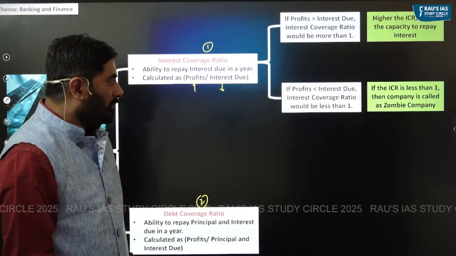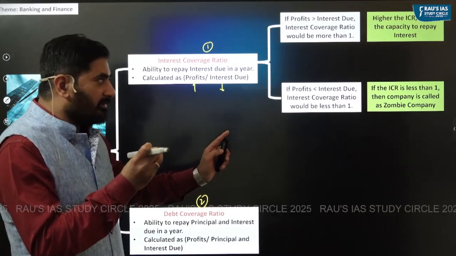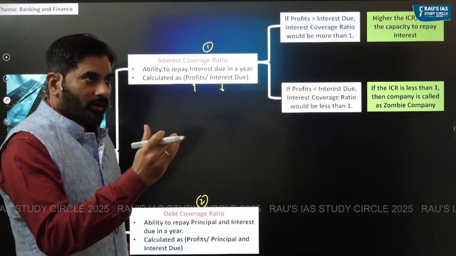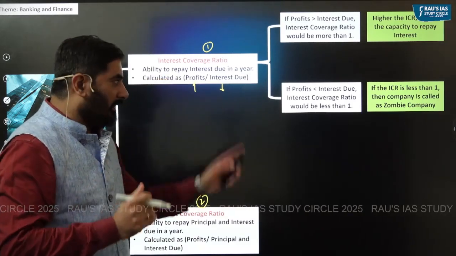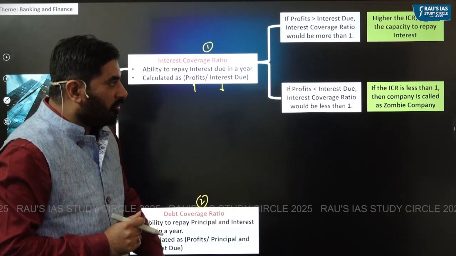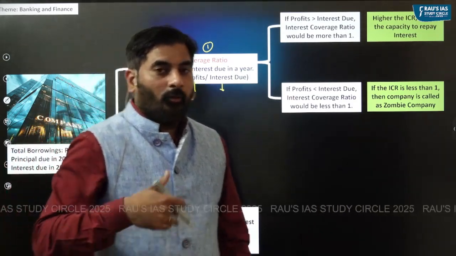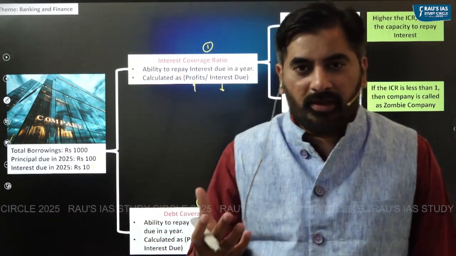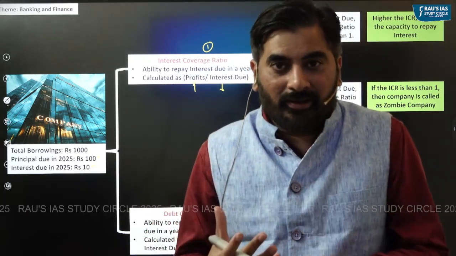On the other hand, if profits earned by a company in a particular year is less than the interest which is due, interest due is 10, profit earned by the company is rupees 5. 5 divided by 10, interest coverage ratio will be less than 1. If the interest coverage ratio is less than 1, then the company is called as zombie company. Why it is called a zombie company? Some of you must have seen the zombie movies, right? So zombies are the people who are infected, right?